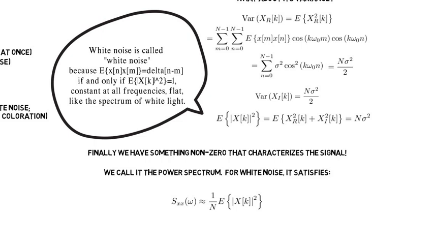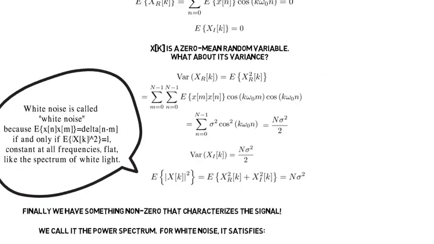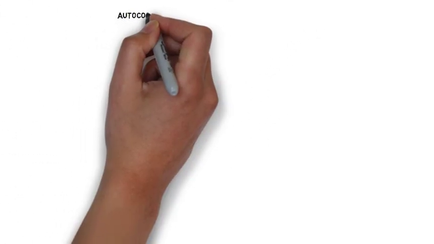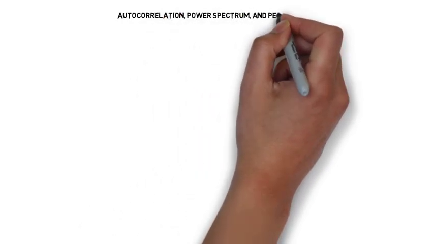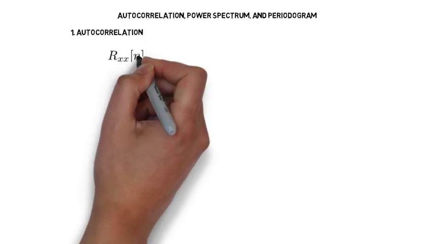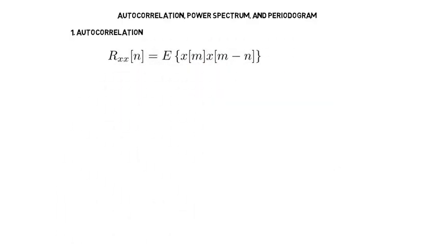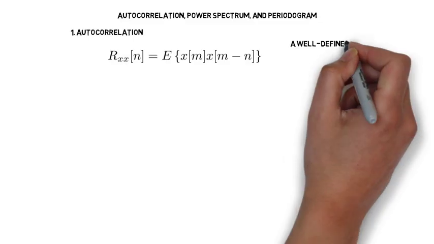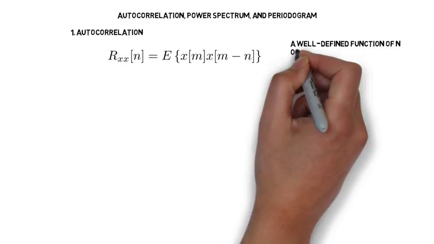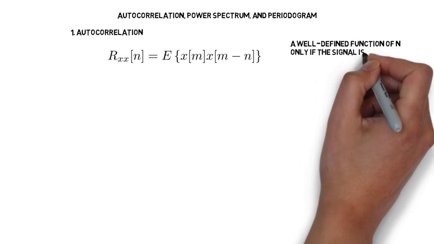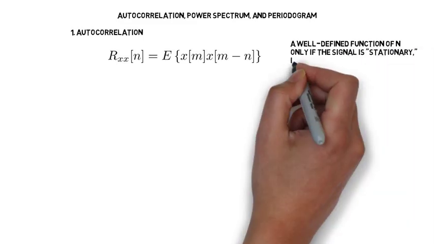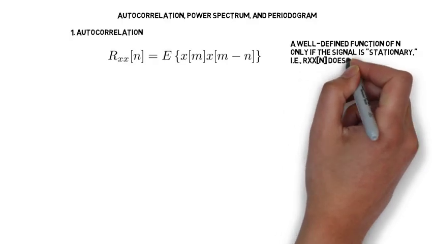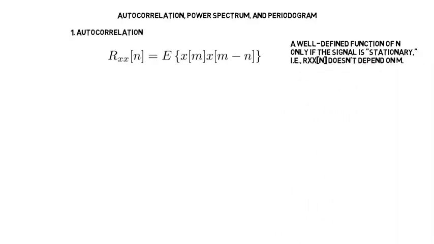For other signals besides white noise, we need to be a little bit more careful in defining the power spectrum. Let me talk about the relationship between autocorrelation, the power spectrum, and the periodogram. The autocorrelation of a random signal is the expected value of x of m times x of n plus m. In particular, this is the autocorrelation of a stationary signal. In this class, everything that we talk about will be a stationary signal, which is to say that the autocorrelation doesn't depend on m. It only depends on the difference between the two samples.